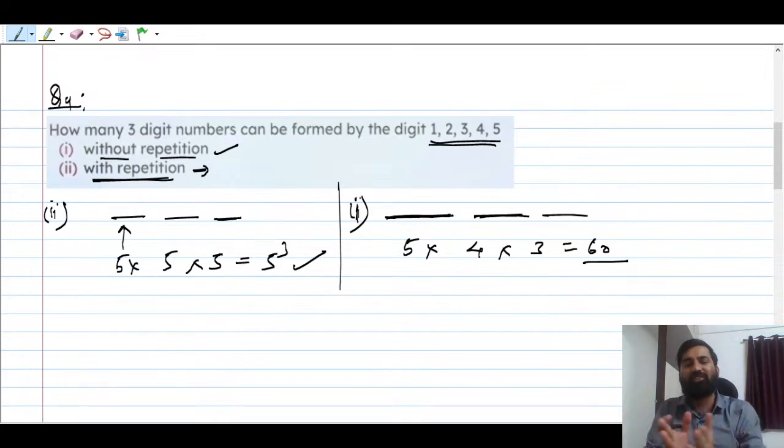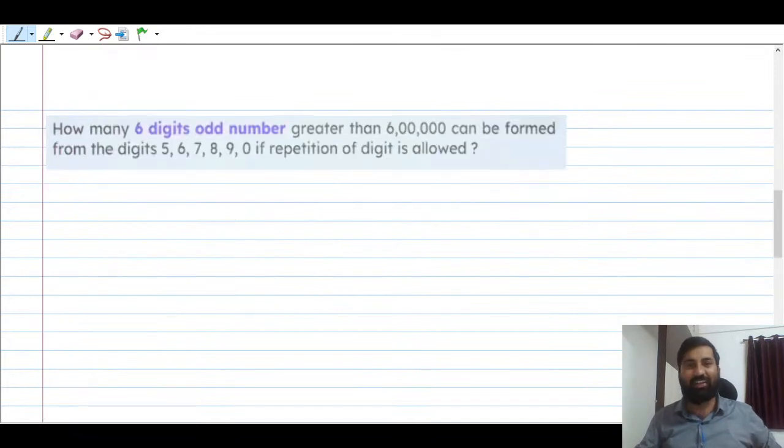Please remember, these questions are very simple, and there is no restriction at all. Repetition is not a big restriction. But as we move ahead, there will be questions where restrictions will be there. So let me take one question here. I started with a very basic question, now I'm going to take a question where some restrictions will be there. You have to be very careful, guys. You cannot blindly answer the question. But answers are possible; anybody can answer, whether they know counting or not, if they are following my sessions.